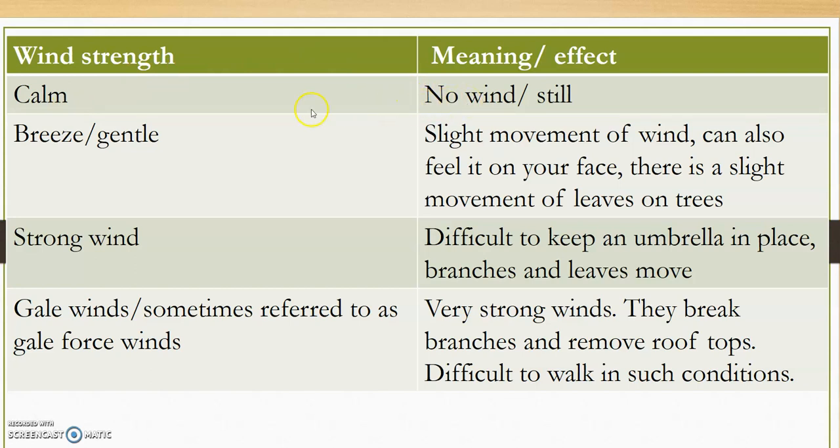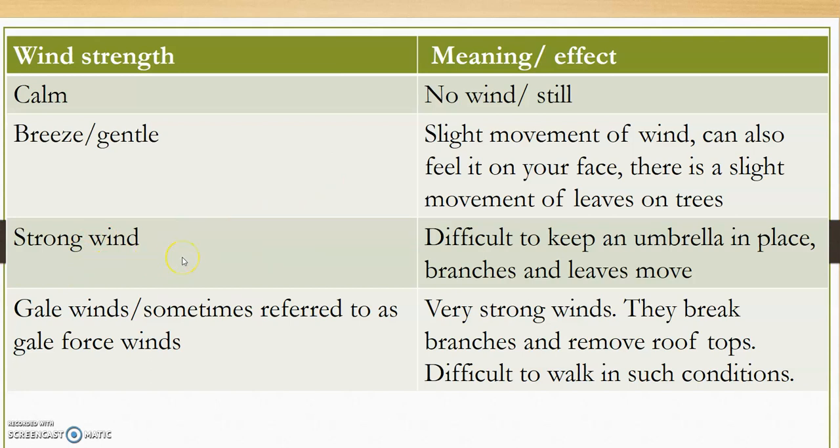Alright? Then we have days where there's a slight breeze or there's a gentle breeze. We are saying there's a slight movement of wind, and we can actually feel the wind on our faces. There is that slight movement of trees and the leaves. Then we also talk about strong winds.